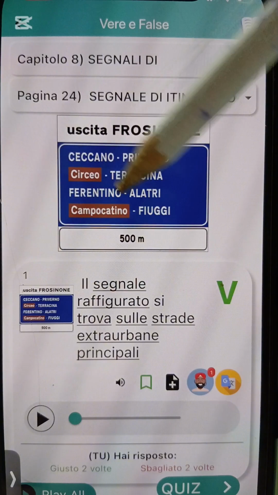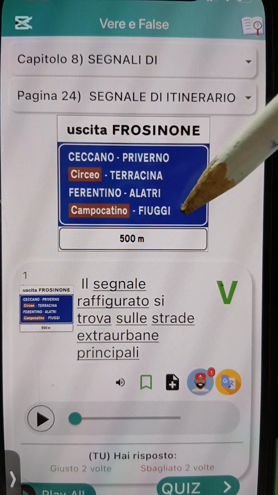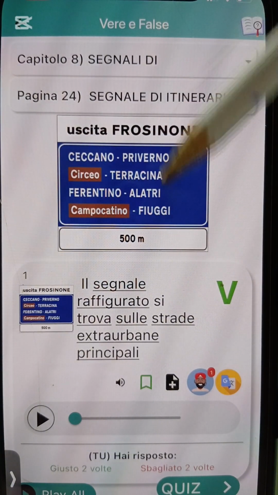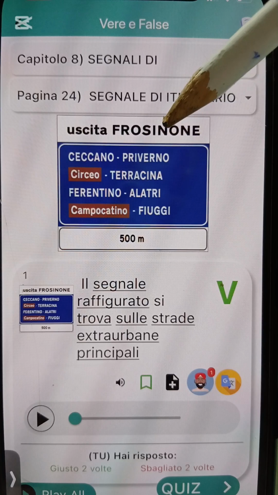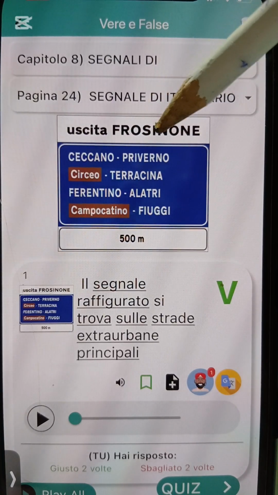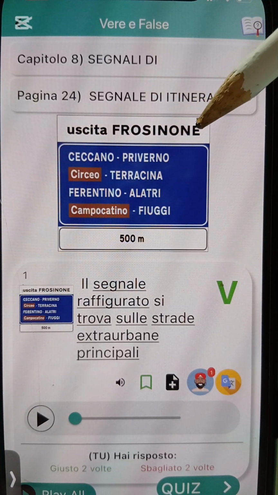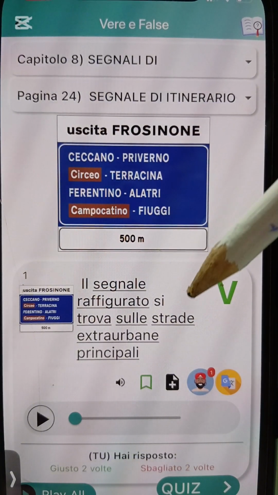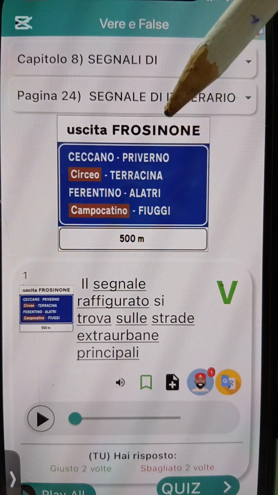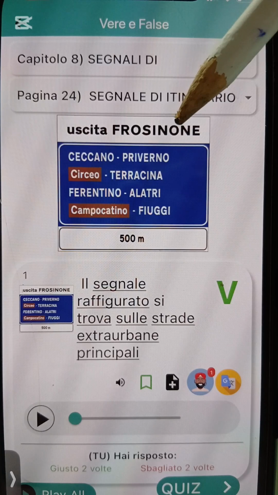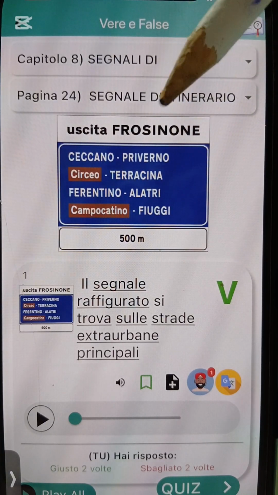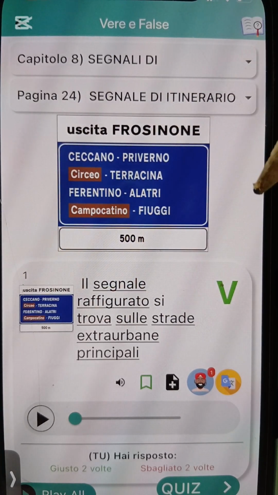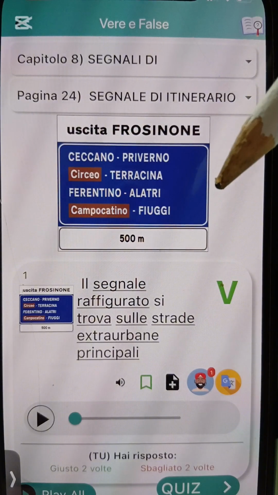Alright? Because it's a blue background. They attach panello integrativo, which is extra panels. Like the one up there, uscita Frosinone, meaning you go out from Frosinone. While the down one attached is the distance, 500 meters. The two white signboards, the up and the down, are panello, attached to it. Alright?